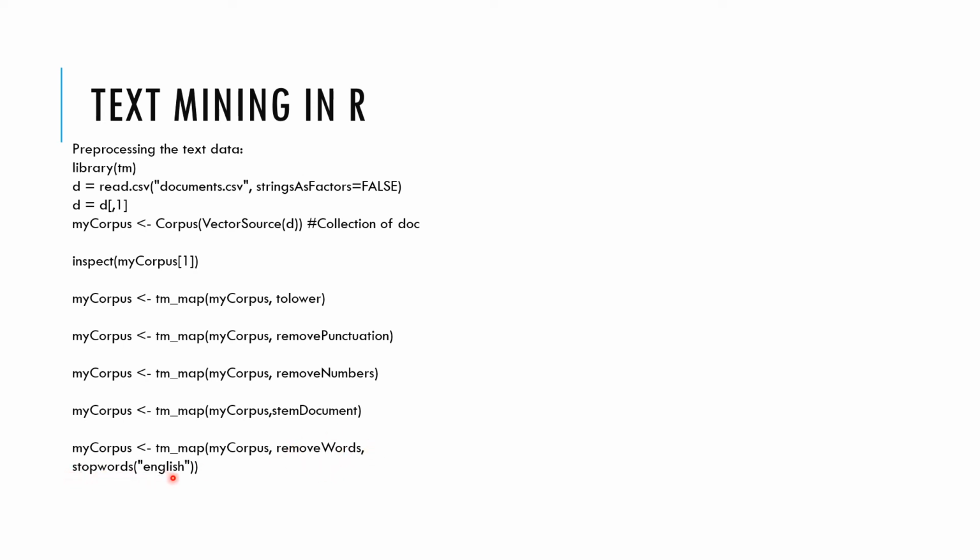Here we are using stop words, so we are removing all the stop words. Remember we saw all the auxiliary verbs like is, am, are, we, and then the articles a and the, and the other words like question words like what, where, and all those, and all the pronouns I, they, he, all those words, they don't add value, actually. That's why we get rid of them. Then if there are white spaces between words, we remove them also. They are not needed. And then transform it into a plain text.